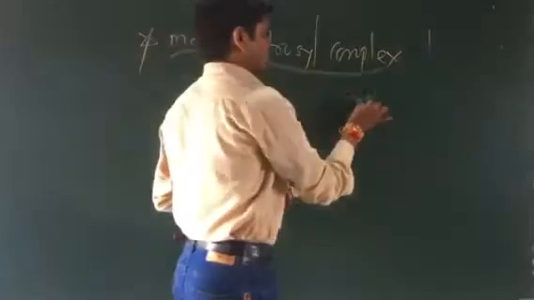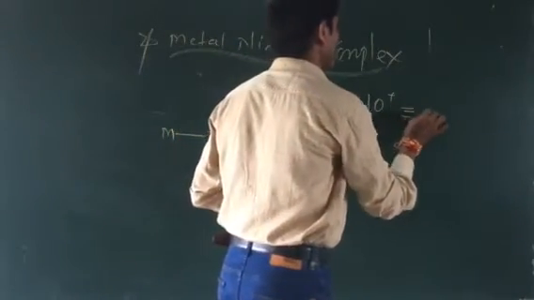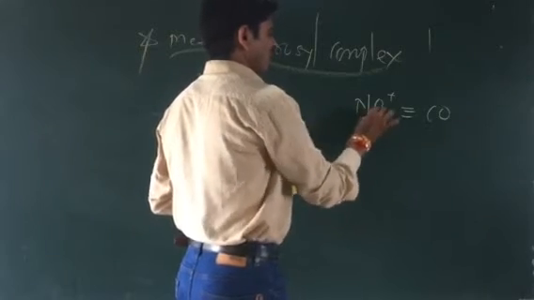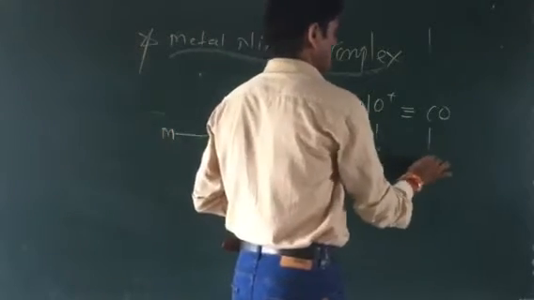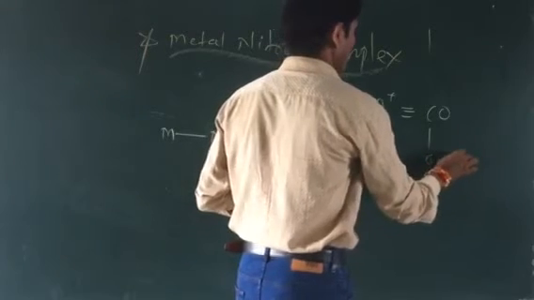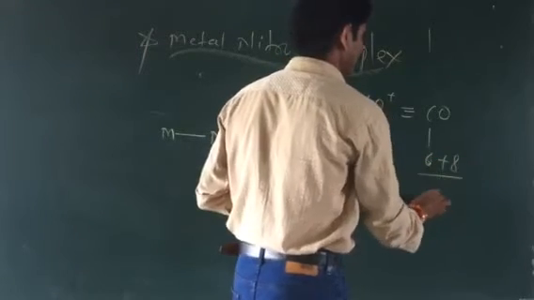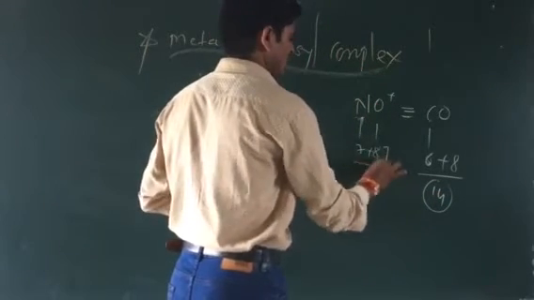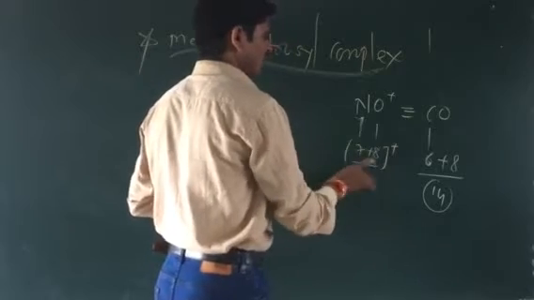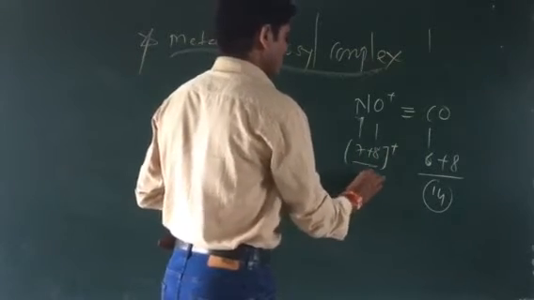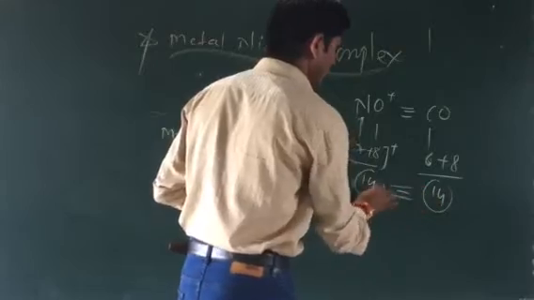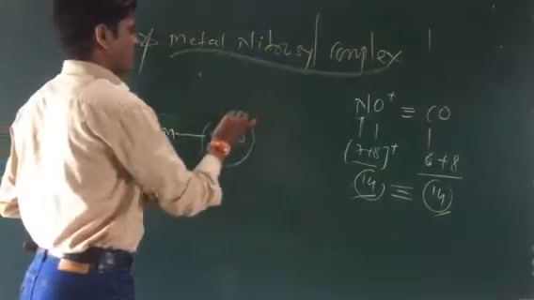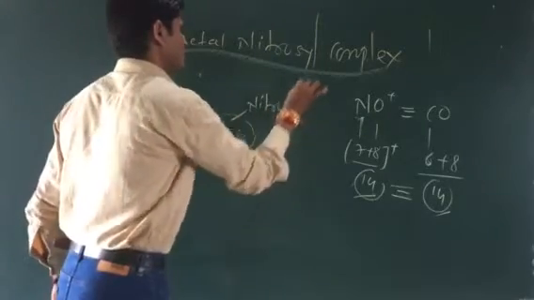So this is a nitrosyl NO positive. It is isoelectronic with CO. The atomic number of C is 6, N is 7, O is 8. So CO is 6 plus 8, 14. And NO positive is 7 plus 8, 15, minus 1, which means 1 electron is less. So that's why this is also 14. This is the 14 electron, and this one is the 14 electron. So we can say this is nitrosyl as a ligand.